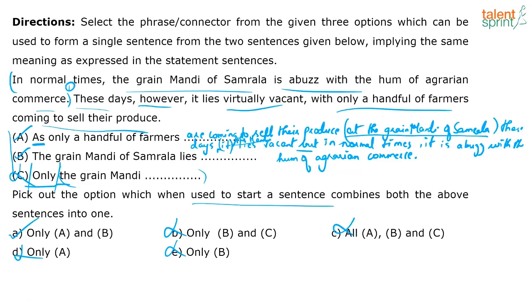We cannot connect C because of the word "only" and "the grain mandi", which doesn't make sense at all, because both the contexts are talking about what's happening in this place. In normal times it is abuzz, in current days it is vacant.